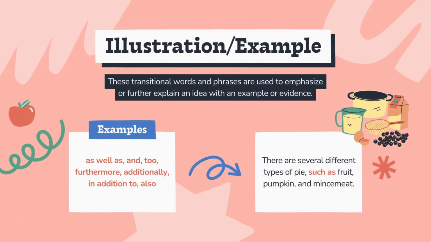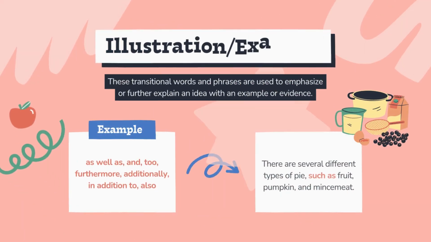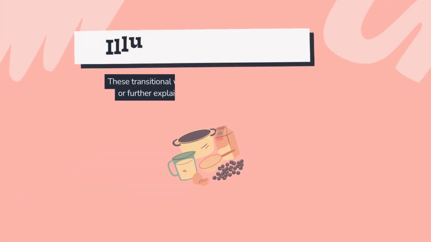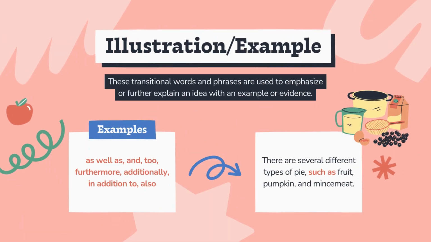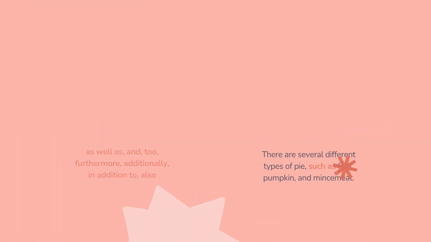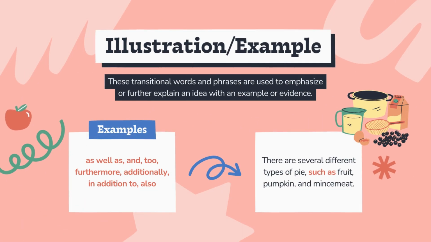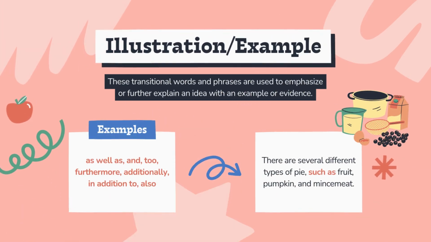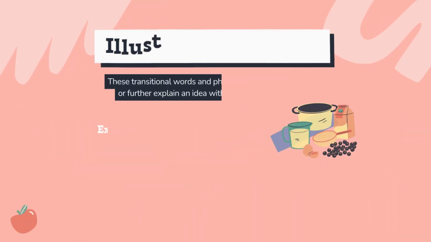Illustration, example. These transitional words and phrases are used to emphasize or further explain an idea with an example or evidence. Examples: as well as, and, to, furthermore, additionally, in addition to, also. There are several different types of pie, such as fruit, pumpkin, and mincemeat.